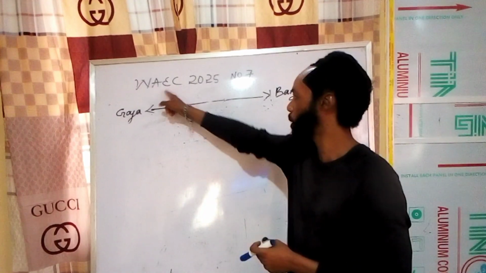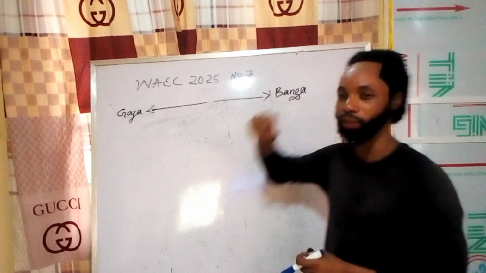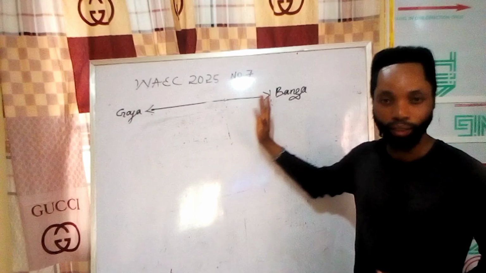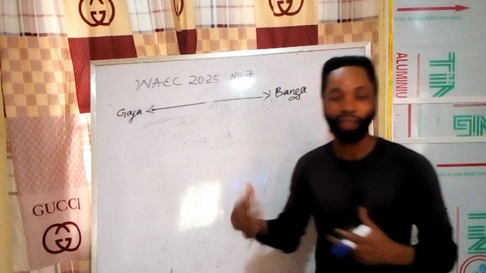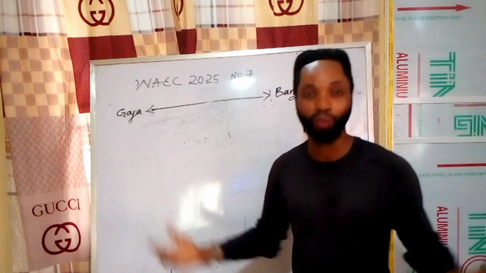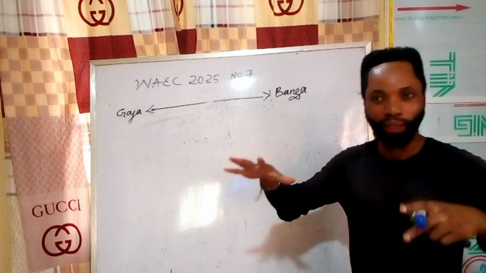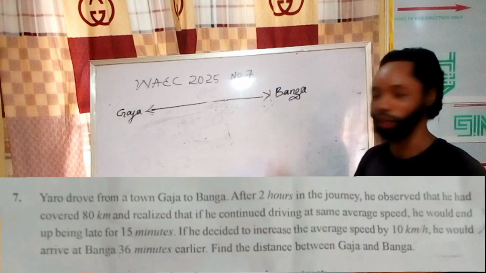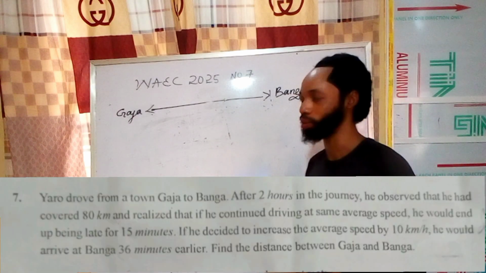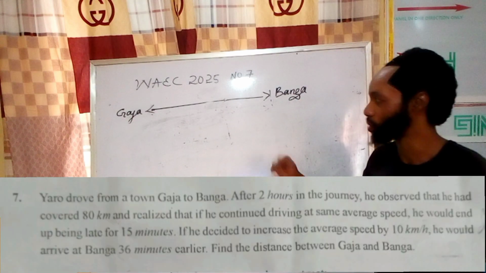We have a question here. WAEC 2025 question number 7. Based on popular demand, I will be treating this because most of the questions related to time and speed as regards WAEC have always been challenging for a good number of students. Hence, I'm going to try making this explanation a bit elongated, so it's going to take a while, but I'll try to break it down with God's grace. Alright, so let's get down to the question.